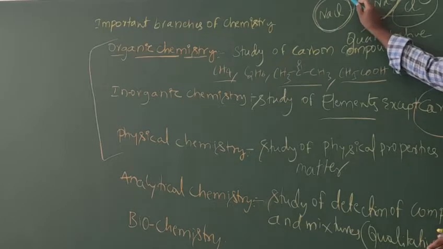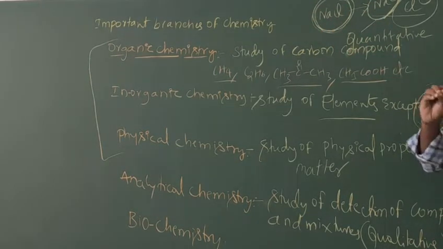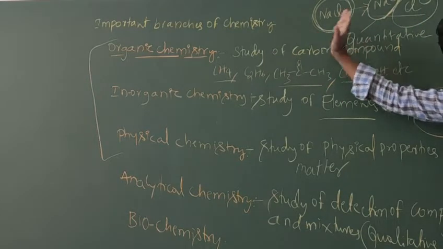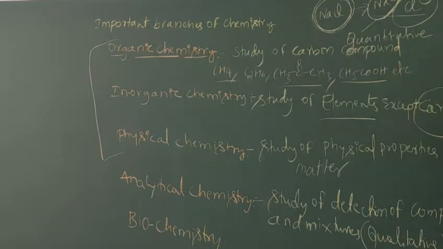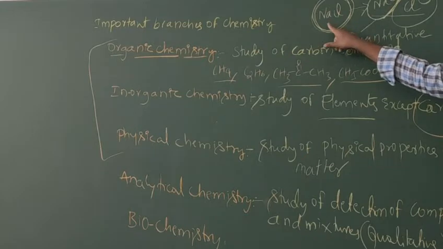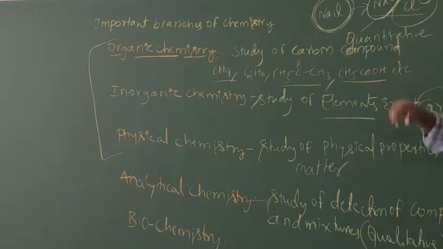In NaCl, the constituent particles are Na plus and Cl minus ions. If you take 1 mole of NaCl, 1 mole of Na plus and 1 mole of Cl minus ion is present.